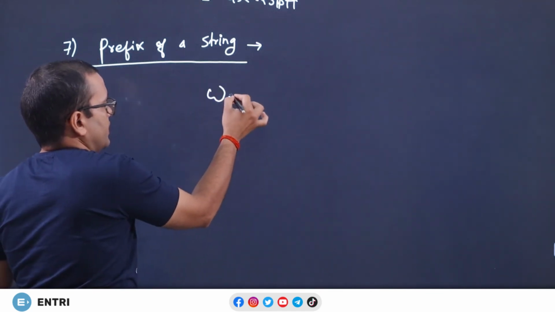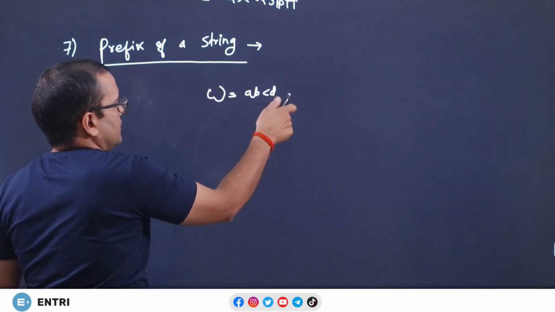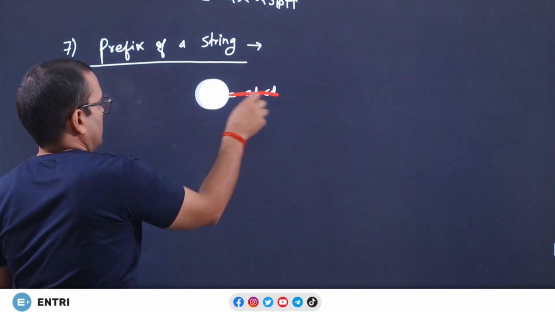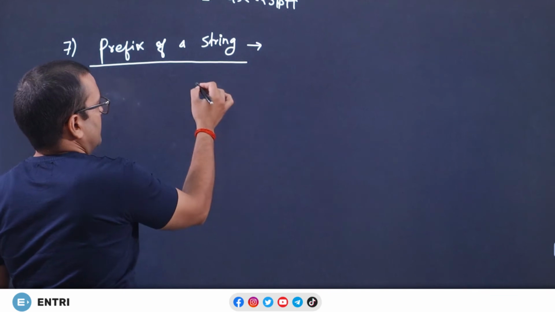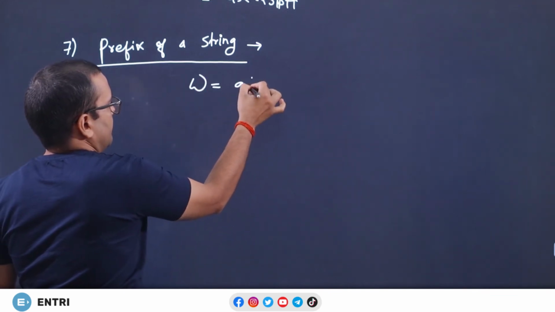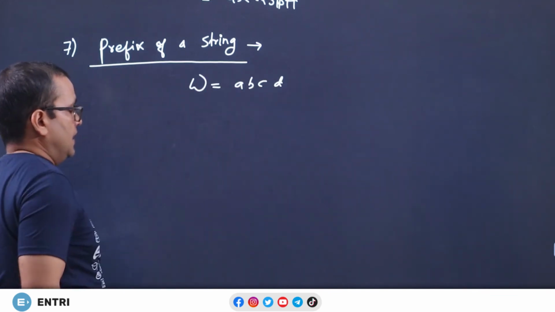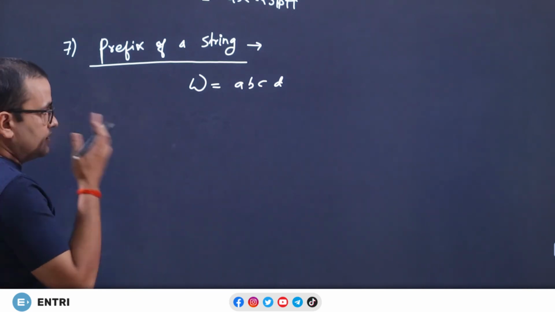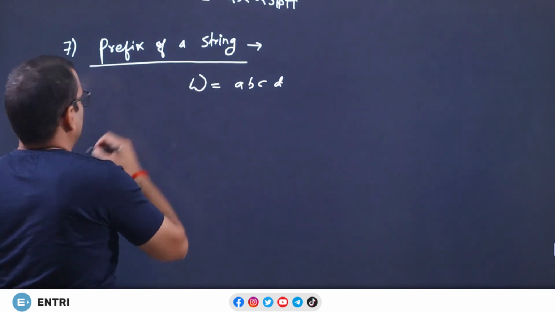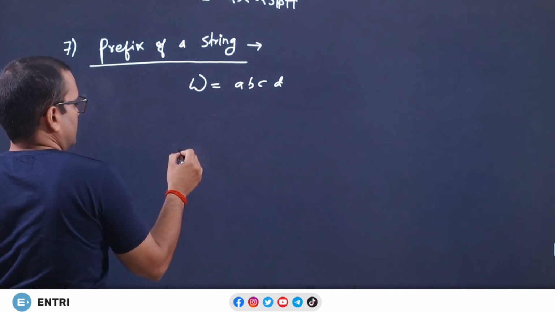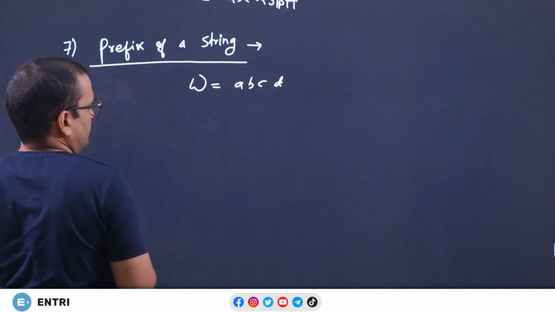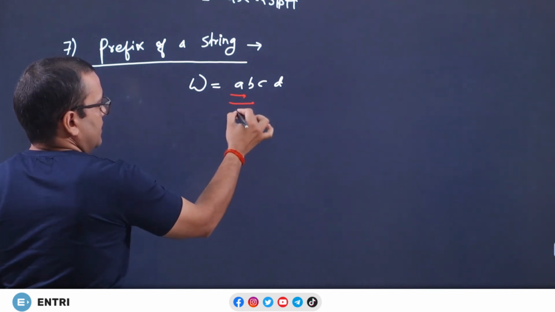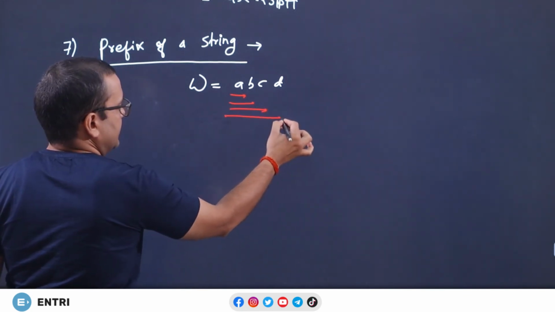If you have a string A, B, C, D. As we all know, what is the meaning of the prefix? Leading symbols. So the prefix of a string, let me use some different colors so that you will understand it better: A, AB, ABC and ABCD.